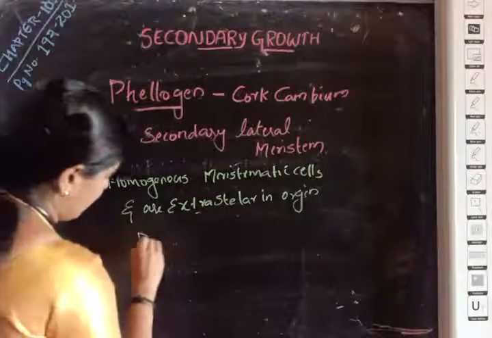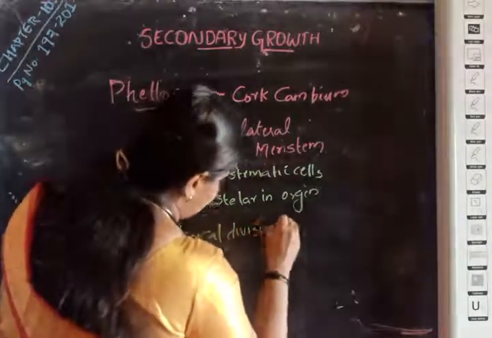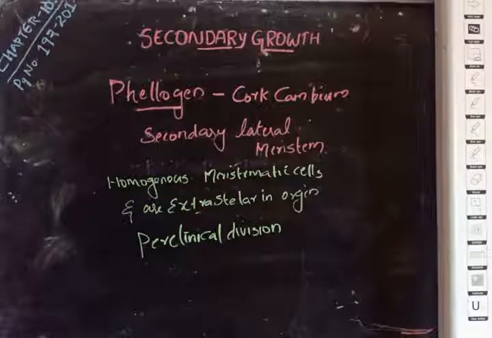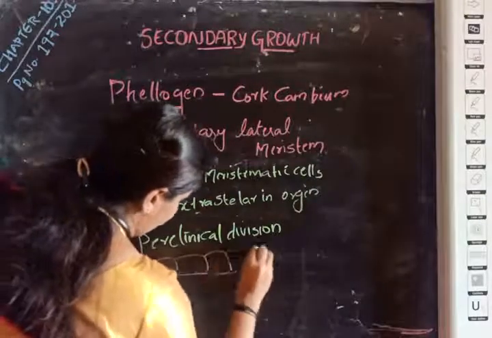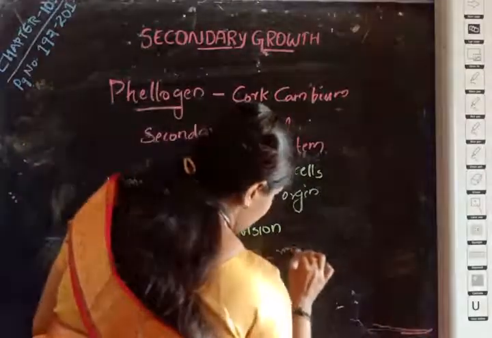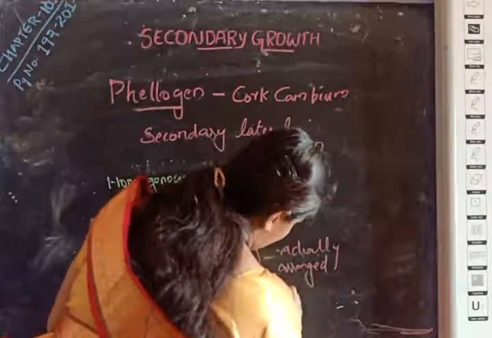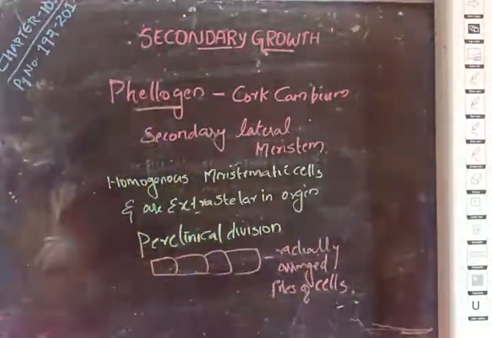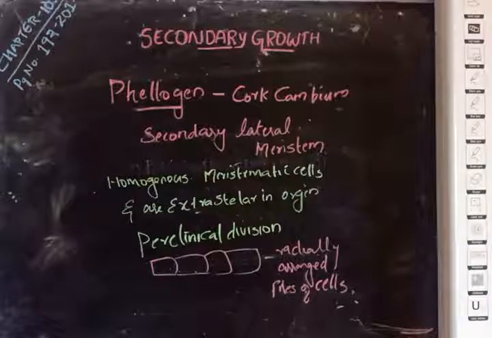So periclinal division occurs in the cambium, and it forms radially arranged files of cells. Okay.